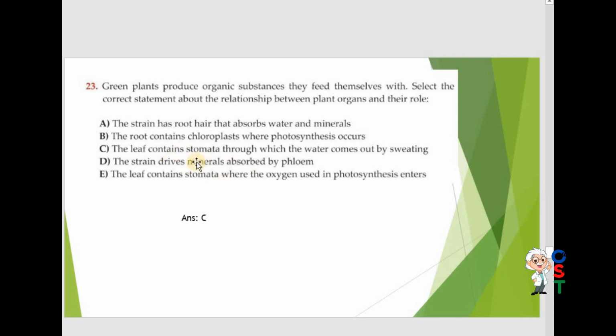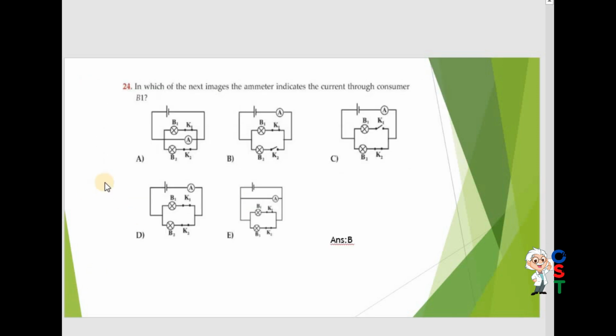transfers prepared food from the leaf to other parts of the body. The leaf contains stomata where the oxygen is used. No, oxygen is not used during photosynthesis. So C and D have the option leaf, but D is incorrect because oxygen is not used in photosynthesis. So C is correct. I have told you that when you find the answer, you must be witty.